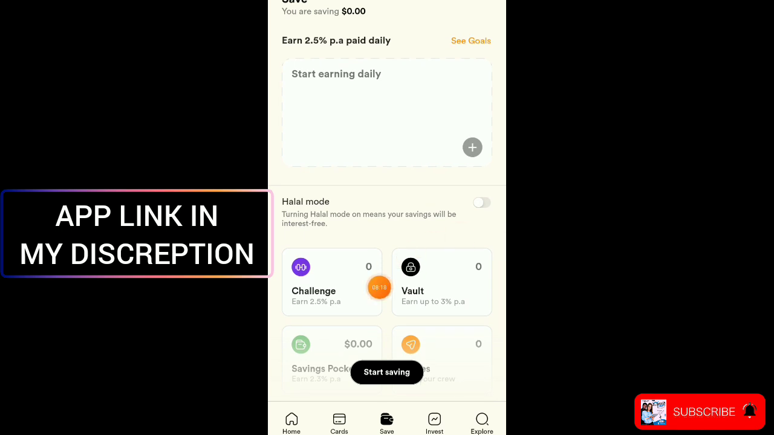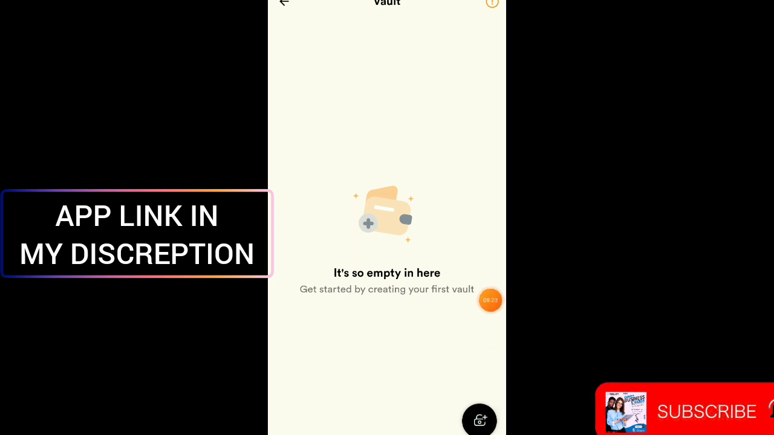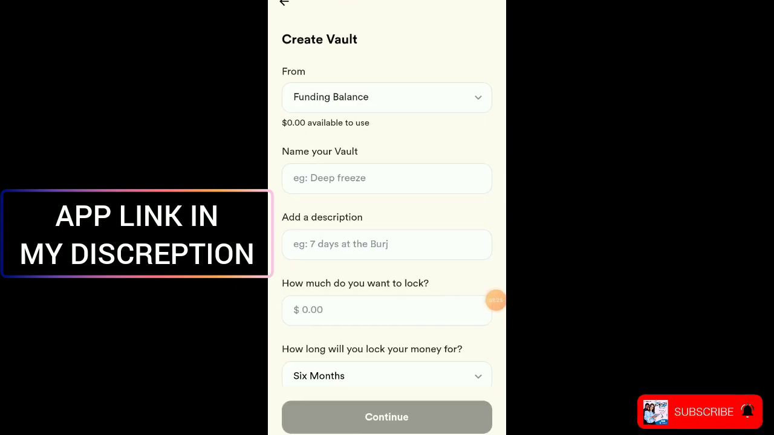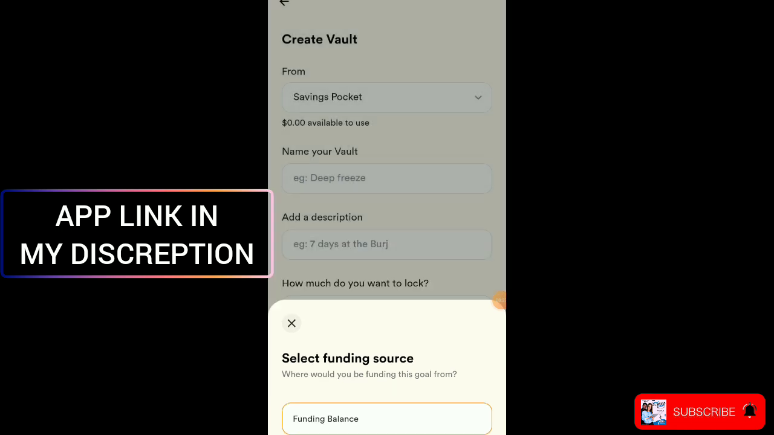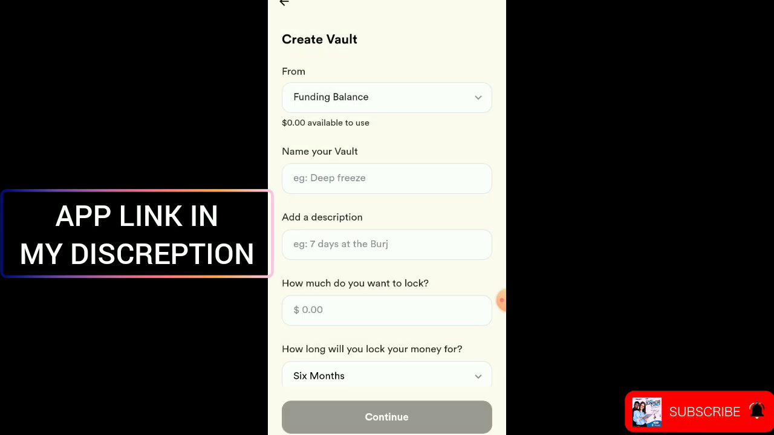Yeah. So we have Vault. The Vault 2, you click here, and we have founding balance and saving balance. You can start, but I would advise you not to save from the saving pocket. Do it from the founding balance. The founding balance is where you deposit the money, and the saving balance is where you are saving.